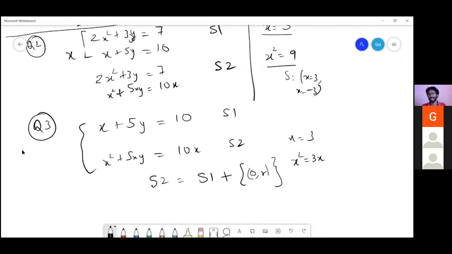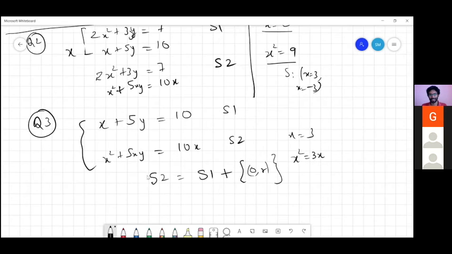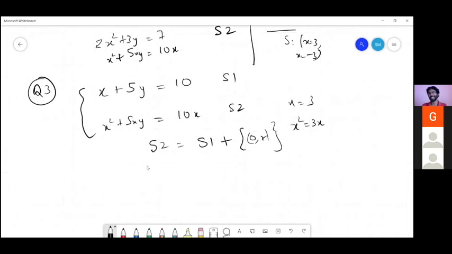Now there's a small catch here. Are you sure that none of the elements of this set falls in S1? No, it's there actually. What part of the set is there in S1? That zero part is there definitely. 0 comma what is there in S1? 0 comma 2. So 0 comma 2 is already there in S1. Yeah, 0 comma 2 is there.